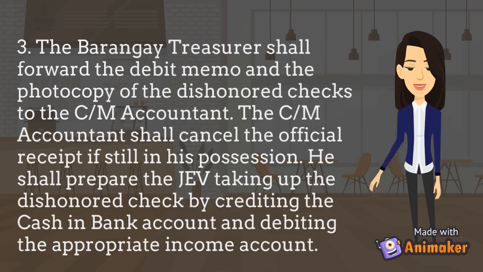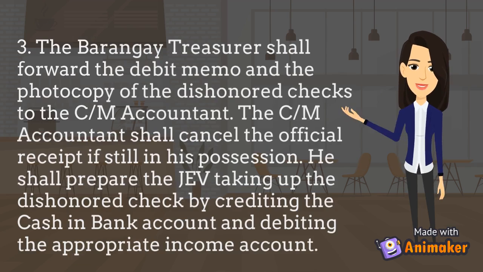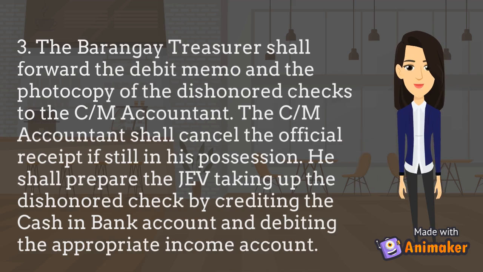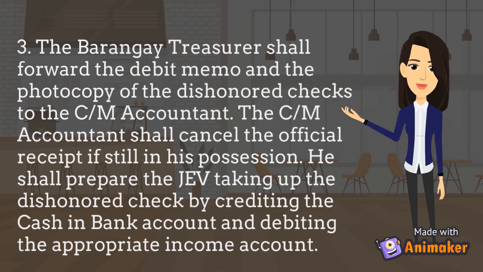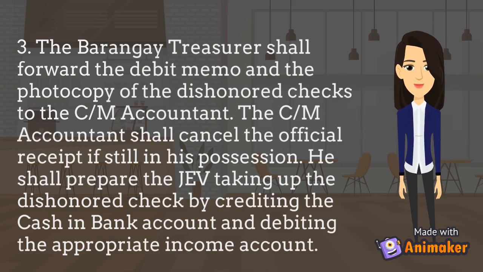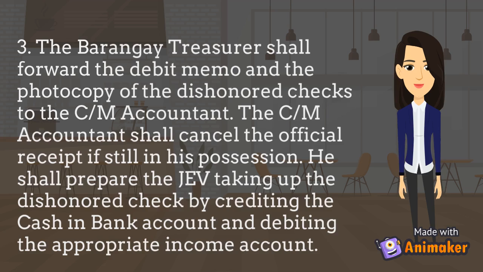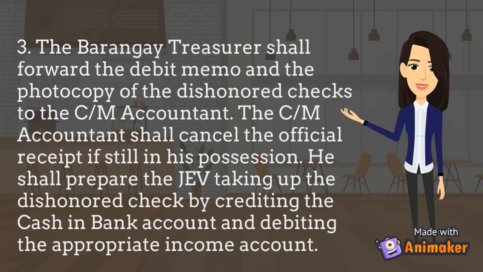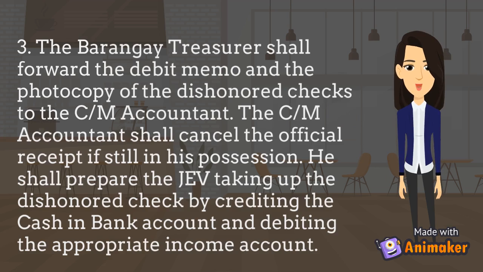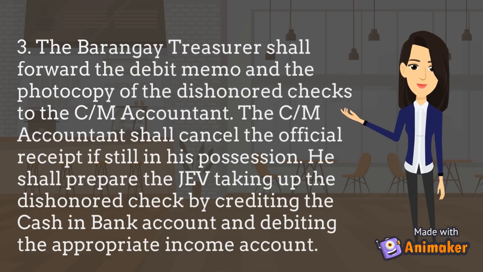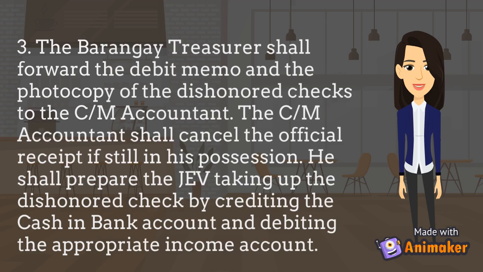The third one states that the barangay treasurer shall forward the debit memo and the photocopy of the dishonored checks to the accountant. On the other hand, the accountant shall cancel the official receipt if it is still in his possession. He shall also prepare the journal entry voucher, taking up the dishonored checks by crediting Cash in Bank account and by debiting the appropriate income account.